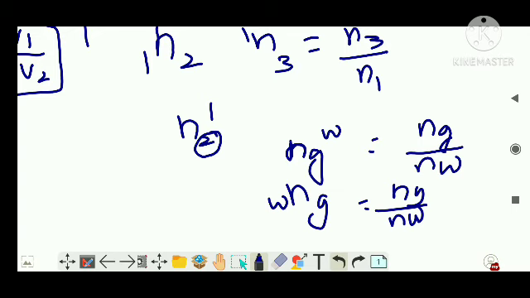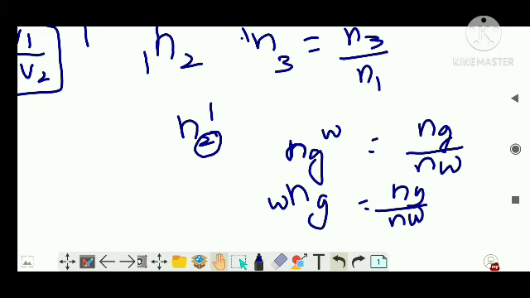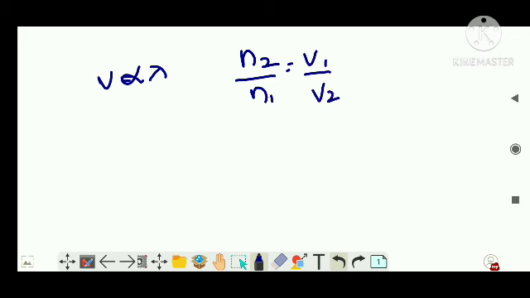Now, similarly, we can find it in terms of wavelength also. You know that velocity is f lambda, so velocity is proportional to lambda. Here I wrote n2 by n1 is equal to v1 by v2, so I can even write it as lambda1 by lambda2, that is, the wavelength of the light in the first medium by the wavelength of the light in the second medium.